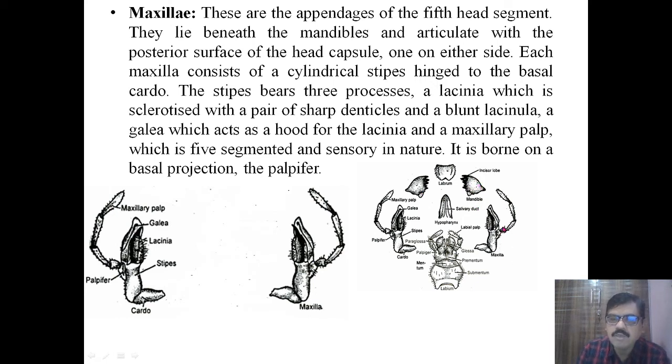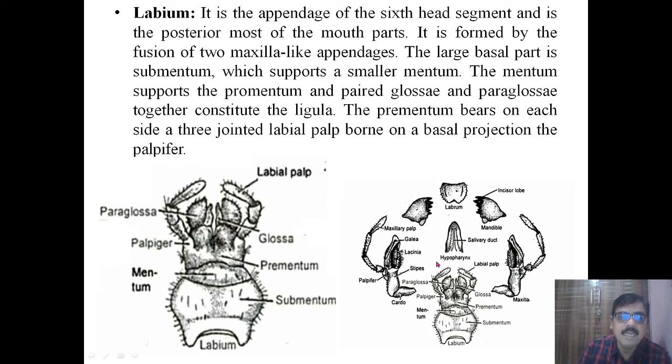This is the upper jaw, this is the lower jaw, then this is the upper lip. The remaining part is the lower lip, which is called the labium. Next to the maxillae is the labium. This labium is the appendage of the sixth head segment, and it is the posterior-most of the mouth parts.